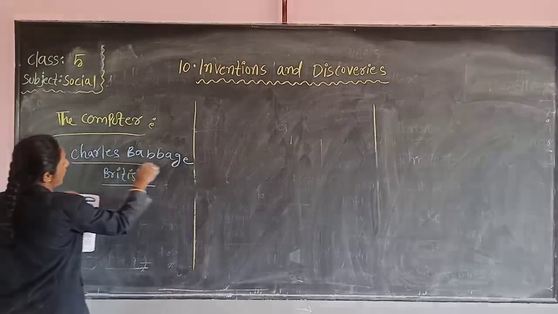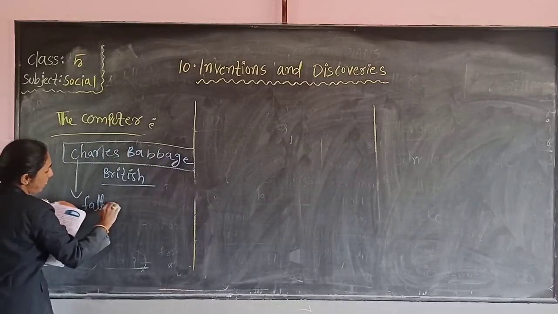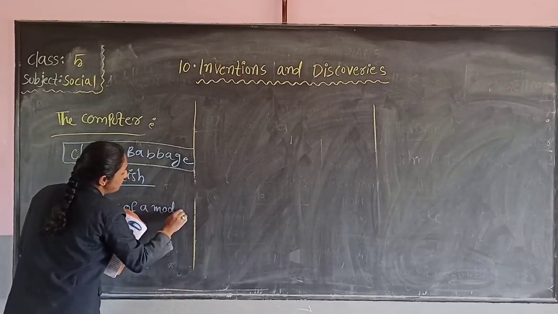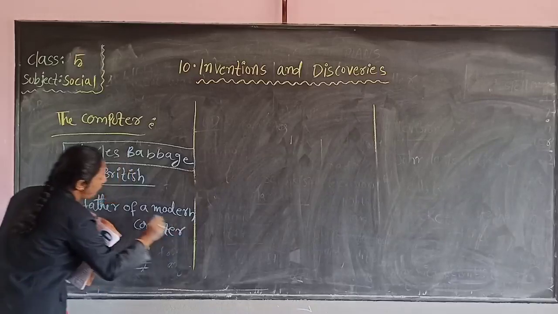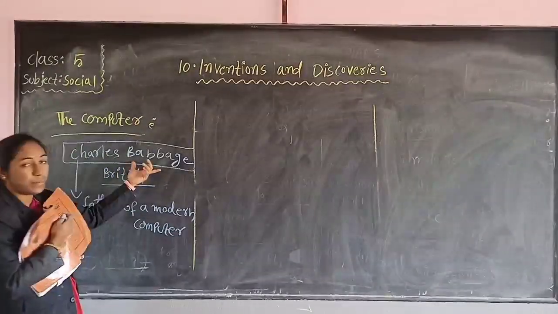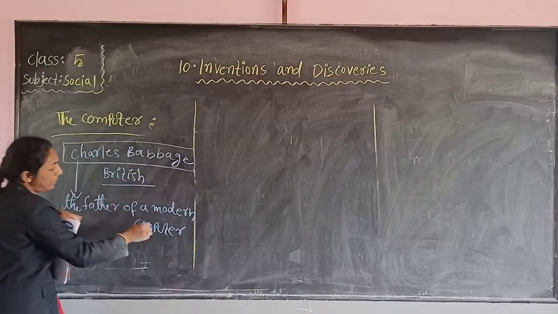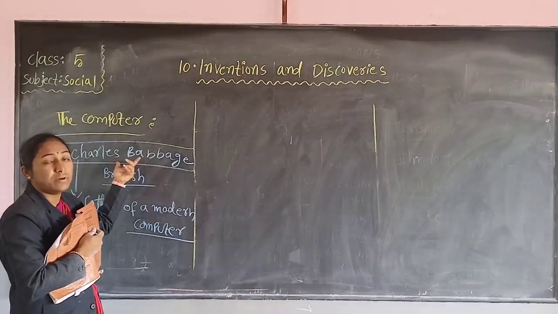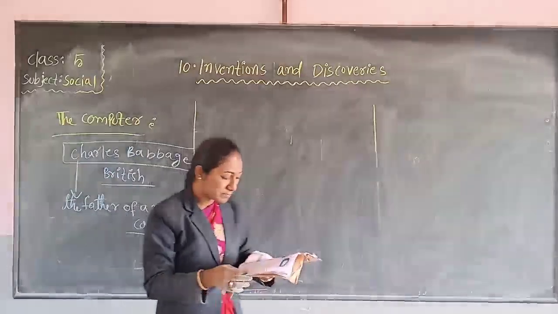So this Charles Babbage was called the father of the modern computer. Who is the father of the modern computer? Charles Babbage. Charles Babbage is the father of the modern computer because he is the person who first invented the modern computer.